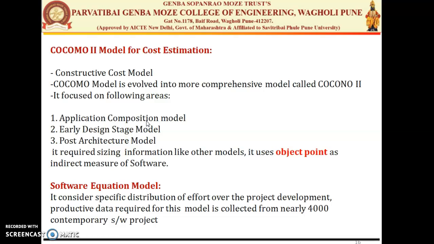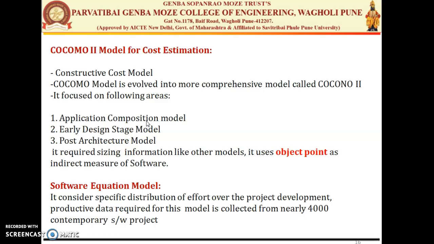At that time we use the early design model for estimating your project. And the third one is the post-architectural stage model, which is used while you are developing your software. Based on these three models, the COCOMO model estimates your project.